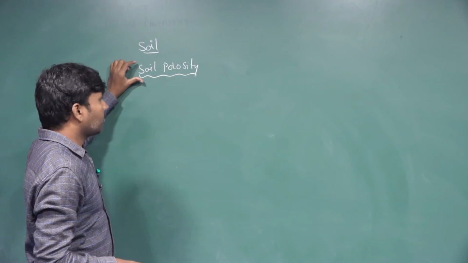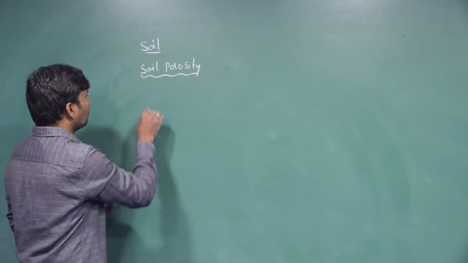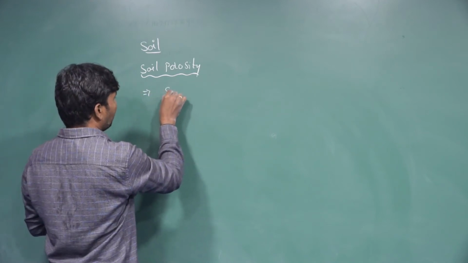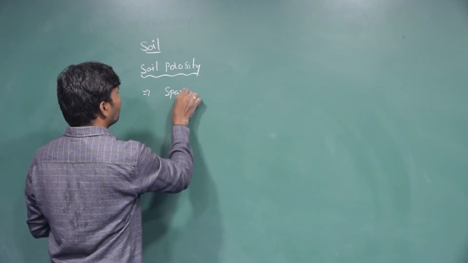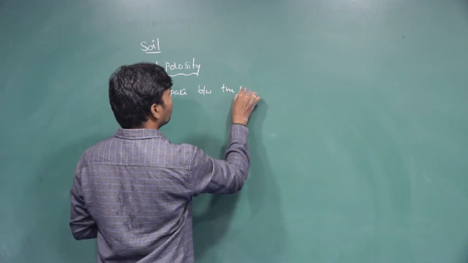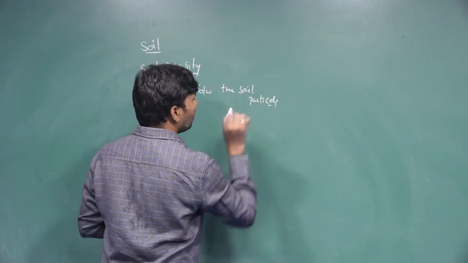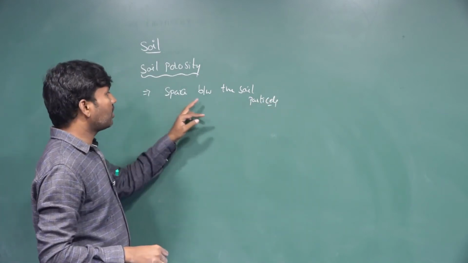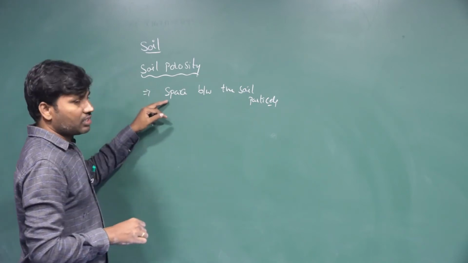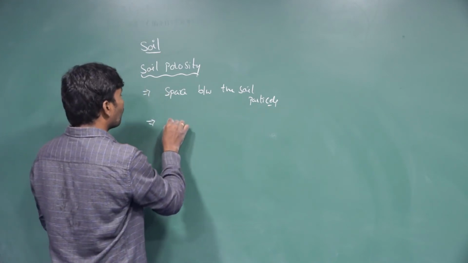The next feature of the soil we are taking is soil porosity. Porosity means the space present between the soil particles. This space is called pore space.